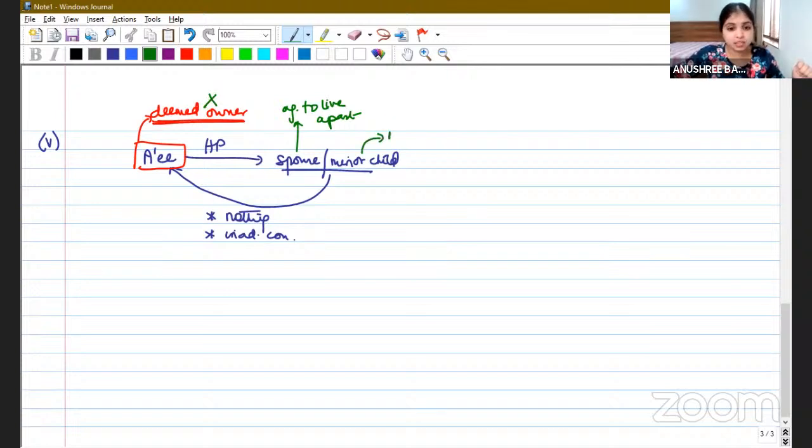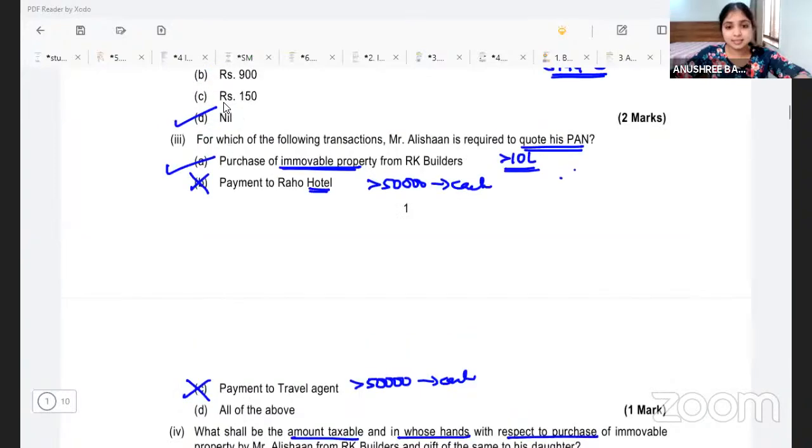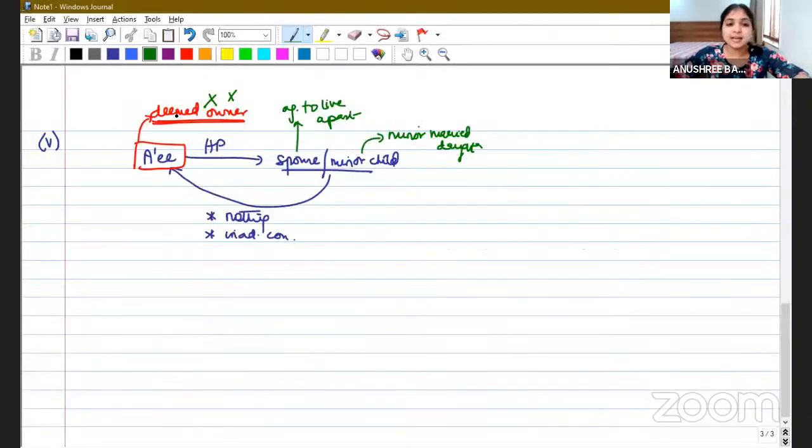Also, if this minor child happens to be a minor married daughter, then also we don't apply this deemed owner concept. Now, in this question, the assessee is giving the gift of the house property without any consideration to his minor married daughter. Right? So that is why we will not apply the concept of deemed owner. So we are excluding deemed ownership concept.